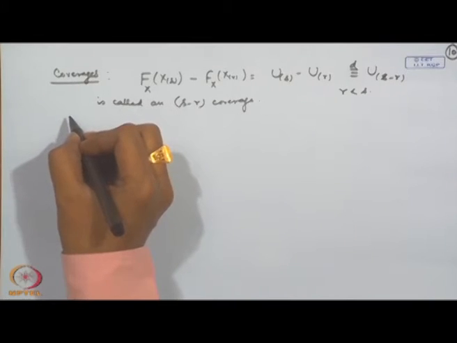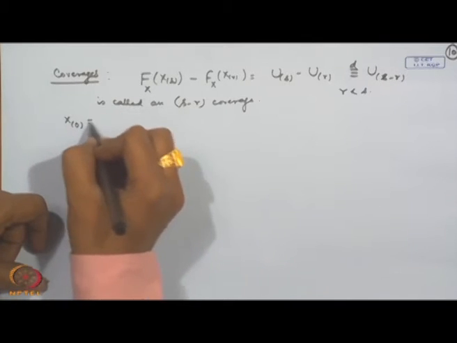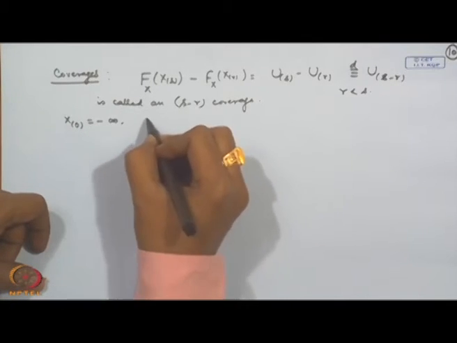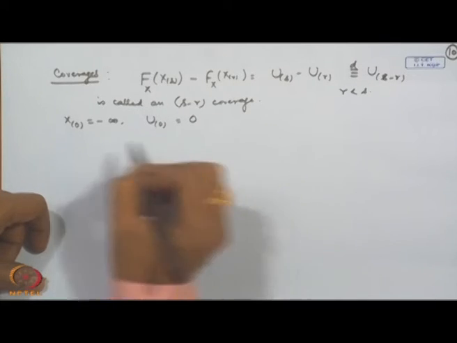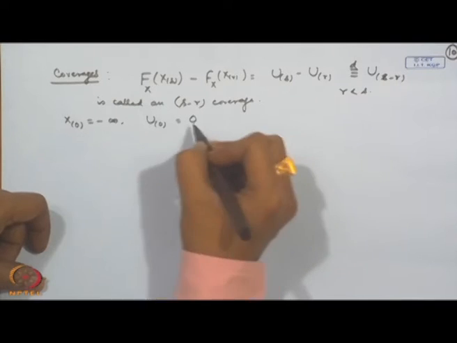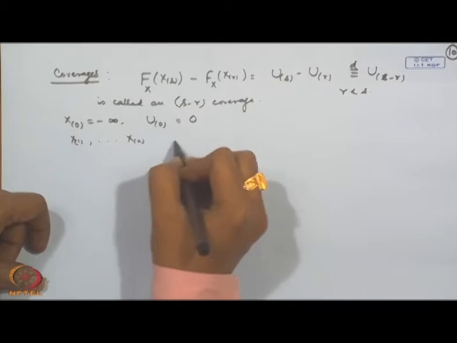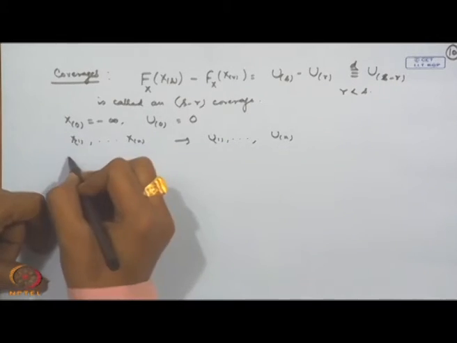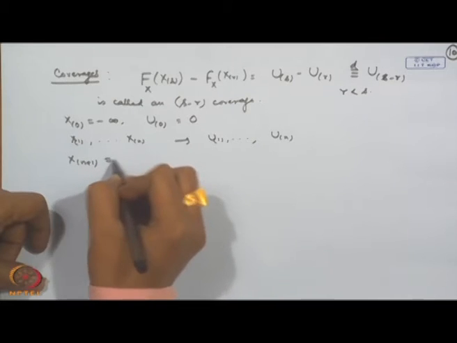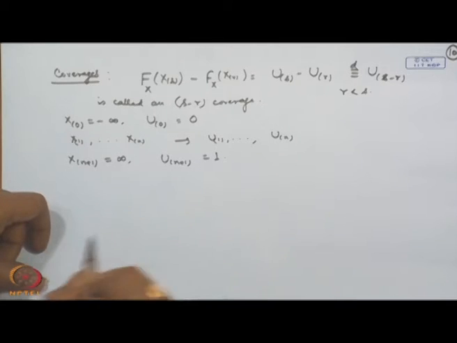Let me define all the coverages. For example, consider X_0 equal to minus infinity, correspondingly U_0 equal to 0, and you have the other order statistics X_1, X_2, ..., X_n, corresponding to which you have U_1, U_2, ..., U_n. Then you consider X_{n+1} equal to infinity, so the corresponding U_{n+1} is equal to 1.